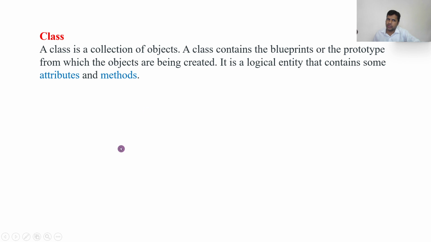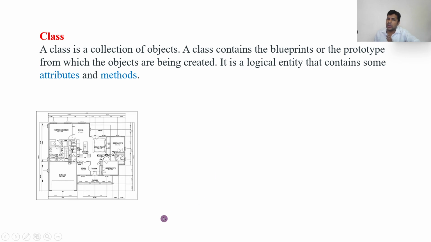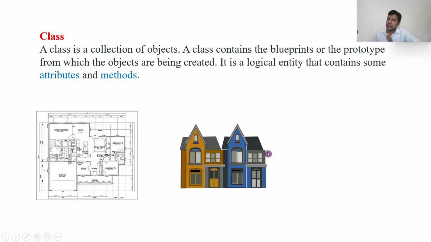Now, what is a class? A class is a collection of objects. A class contains the blueprint or prototype from which objects are created. So class is just like a blueprint, and an object is the actual thing. For example, if we have a house, the blueprint is the class, and the house that is actually constructed is the object. The blueprint of a house is called a class.